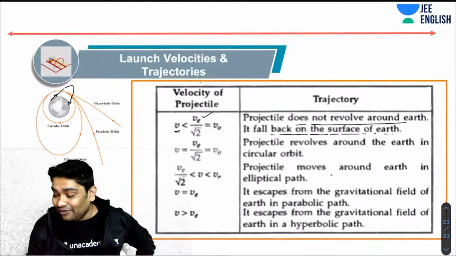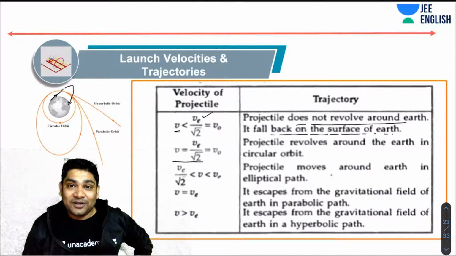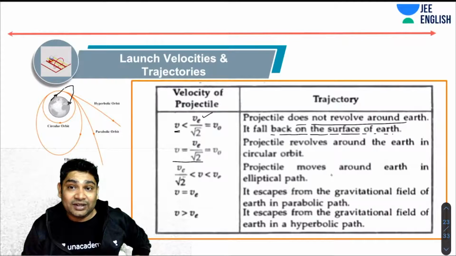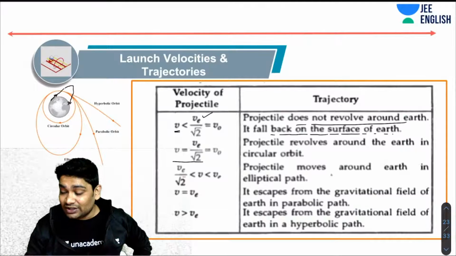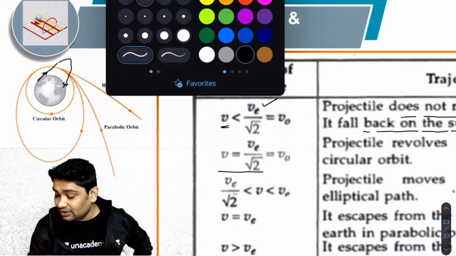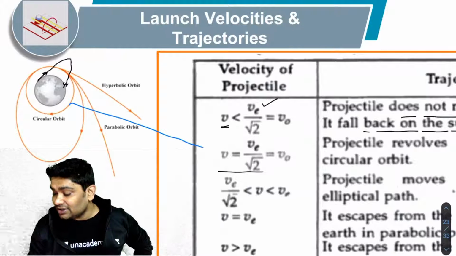Now, if the speed of projection is v escape by root 2, where v escape is the escape velocity, then the projectile revolves around the Earth in a near circular orbit. So this is the orbit that you have here. Let's create these. This is showing you this situation.